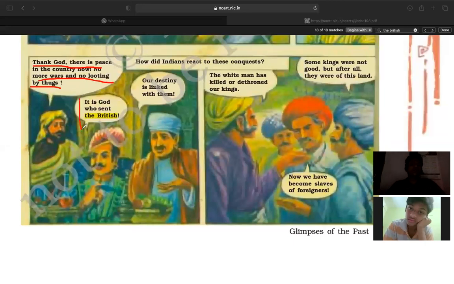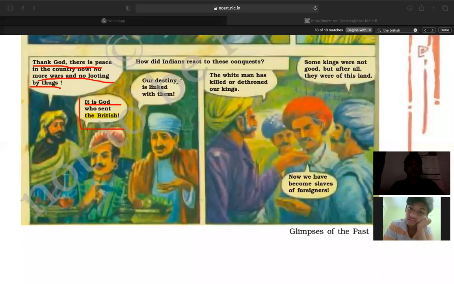So you can imagine that even some of the kings considered that the Britishers were gods. But actually, what were the Britishers? The Britishers actually were the enemy of the Indians. So how did Indians react to this conquest?